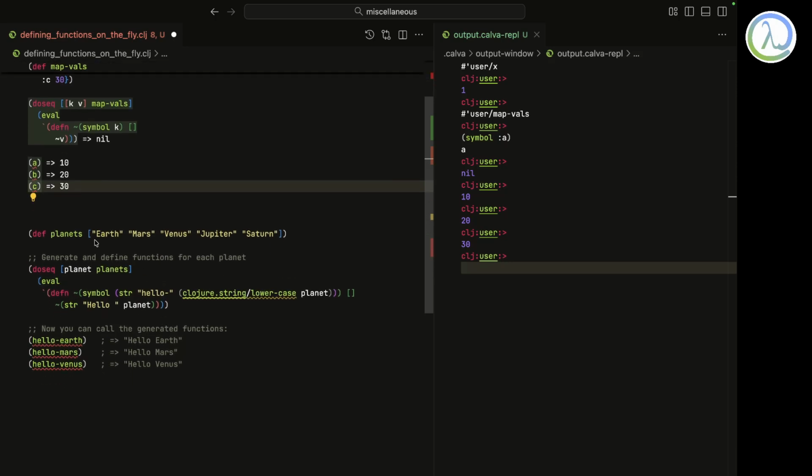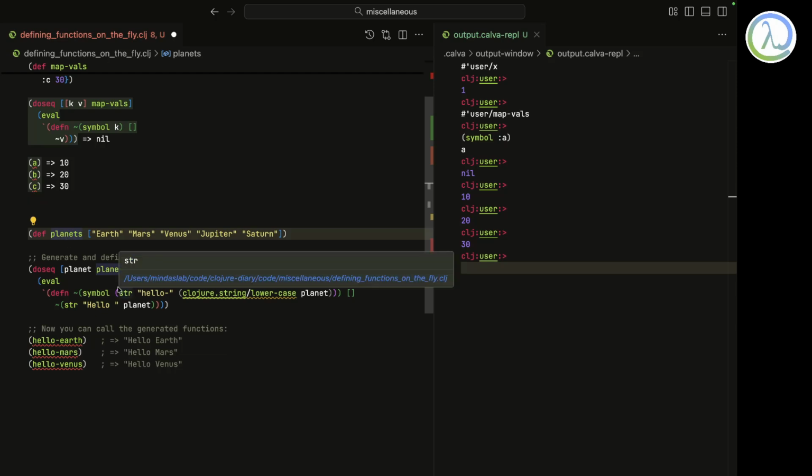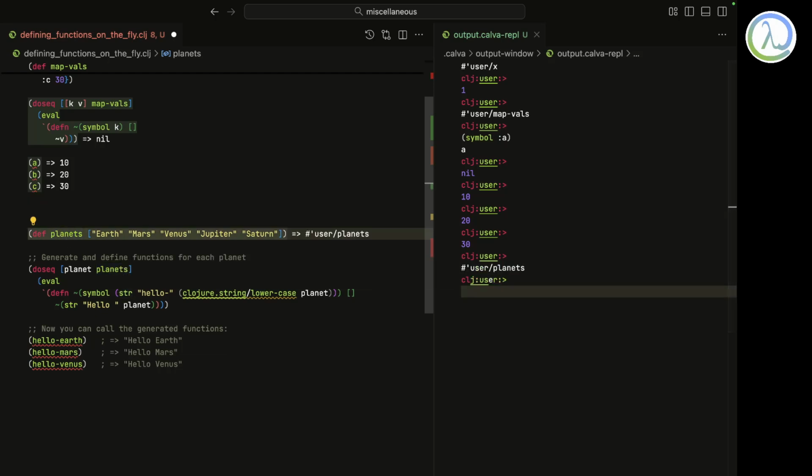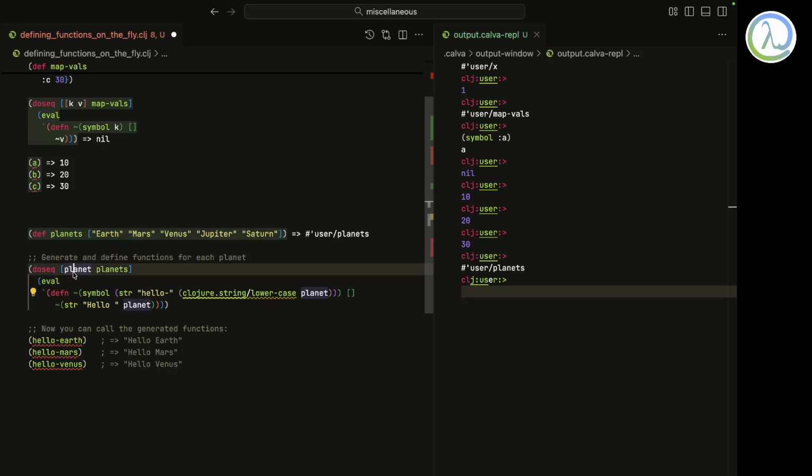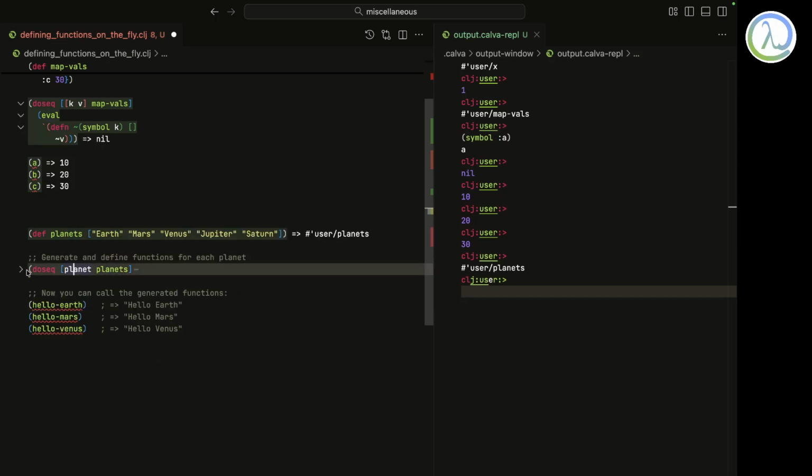So I just have something like Earth, Mars, Venus, Jupiter, Saturn, and I just have it in a definition called planets. Okay, so that's the thing. And I'm just taking each planet from this planets list, using this doseq.